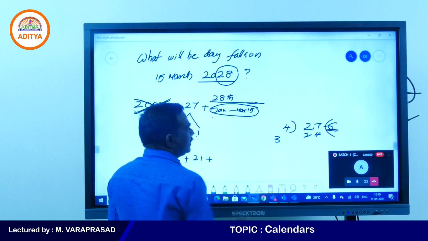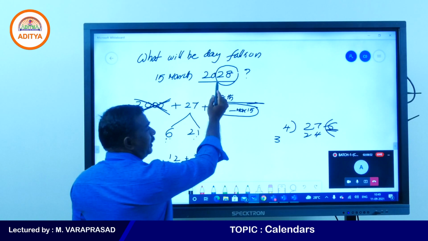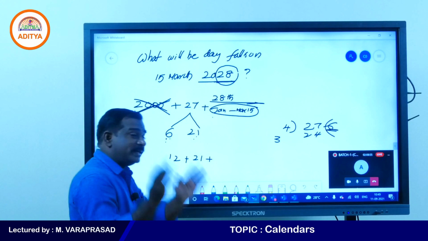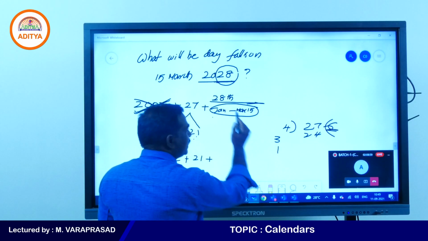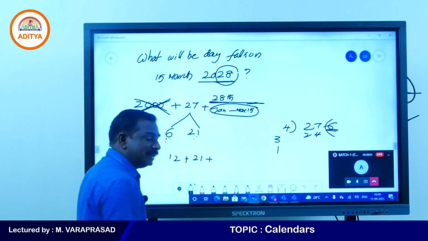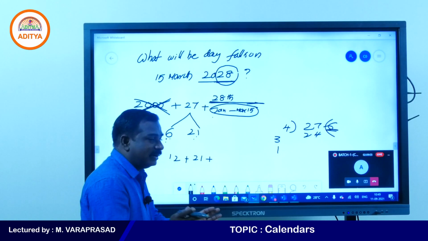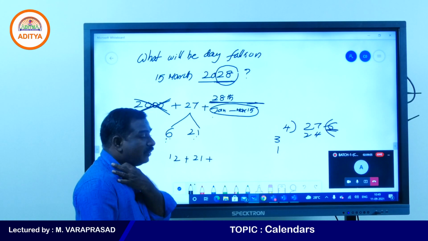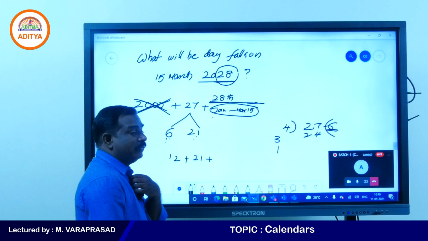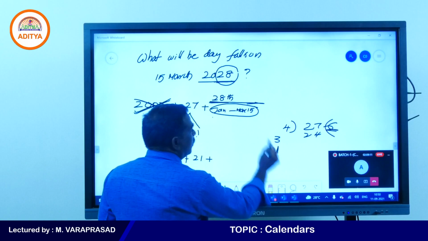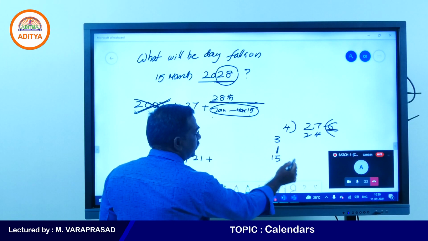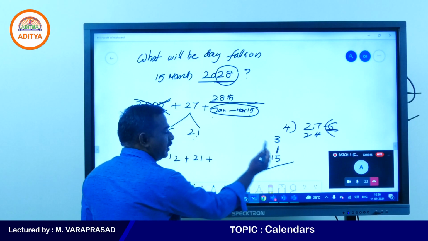January, 3 odd days. February, this is a leap year. 28th year is a leap year, because it is divisible by 4, no? So we have February 29 days, and February has 1 odd day. March 15. So 3 plus 1 plus 5 is 9,